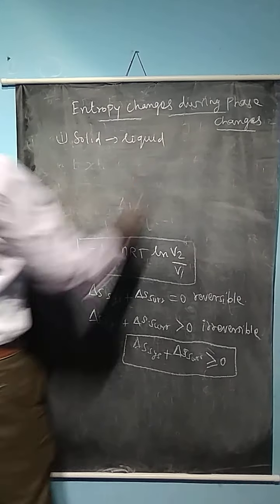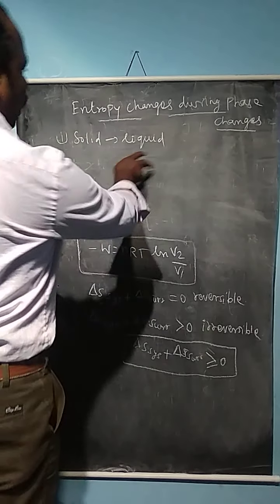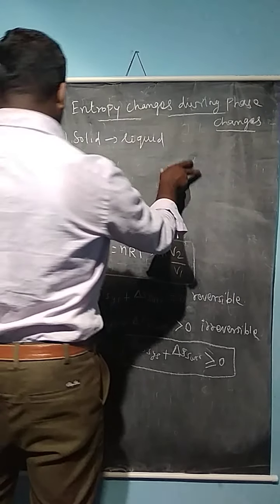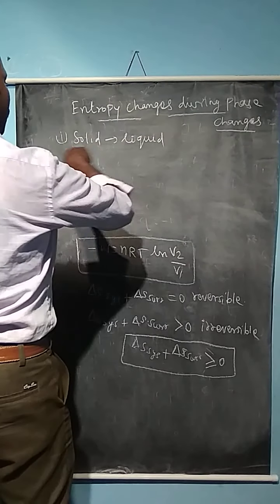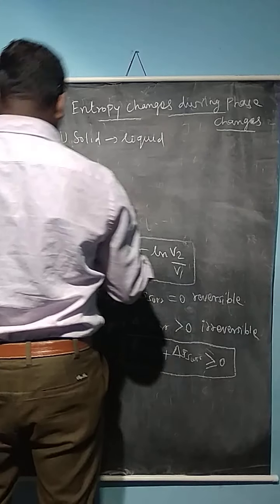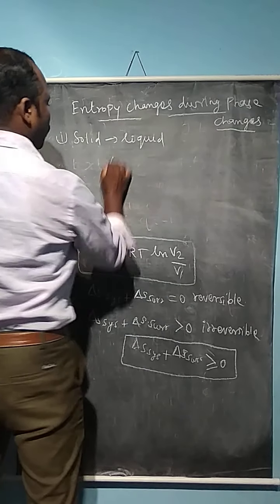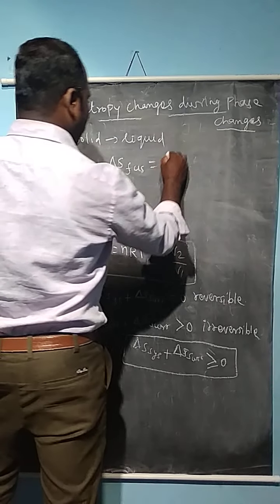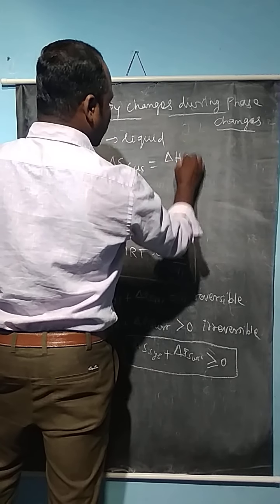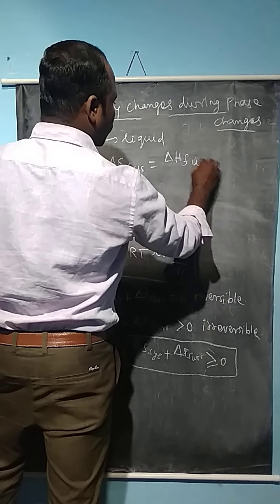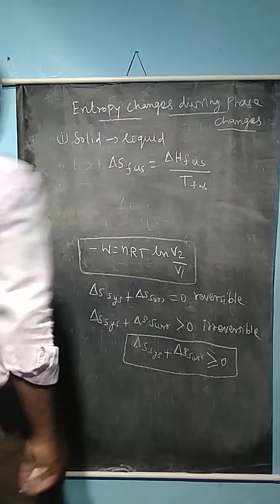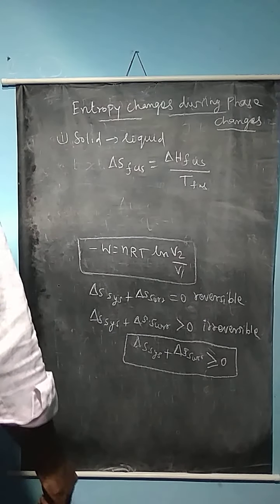Solid is converted into the liquid state at a particular temperature, that is, at the particular fusion point, by absorption of heat. So the formula becomes delta S fusion is equal to delta H fusion divided by T, the temperature at the fusion point.